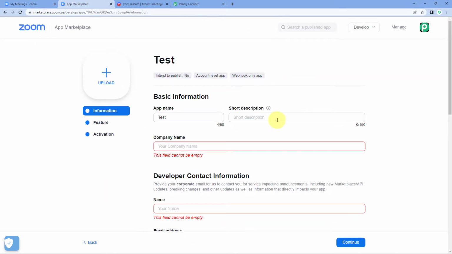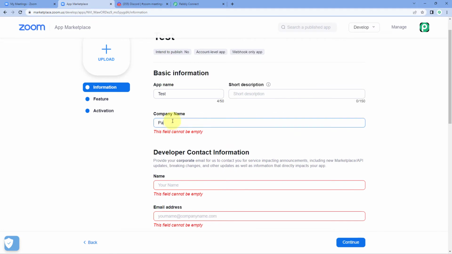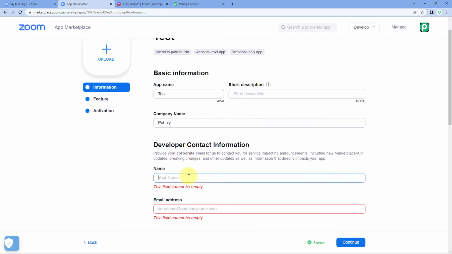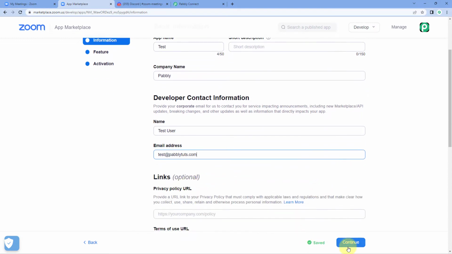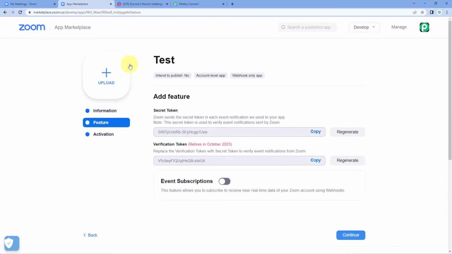Click on Create. Then we have to enter some details like company name. For example, the company name is Pabbly. Username, test user. Let's enter the email address. This is the email address. Click on Continue. And then we have successfully created this application.